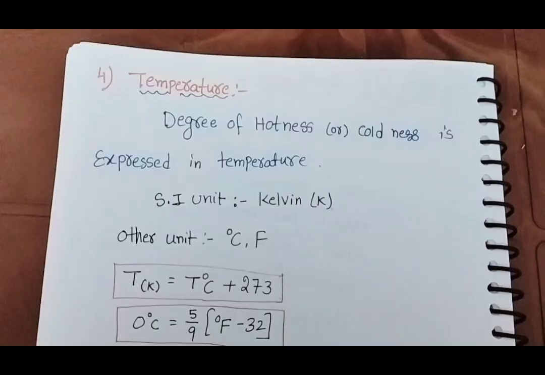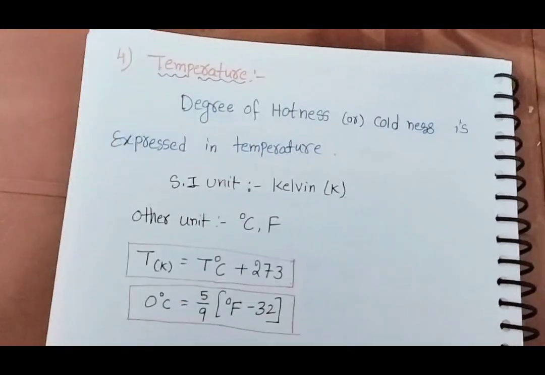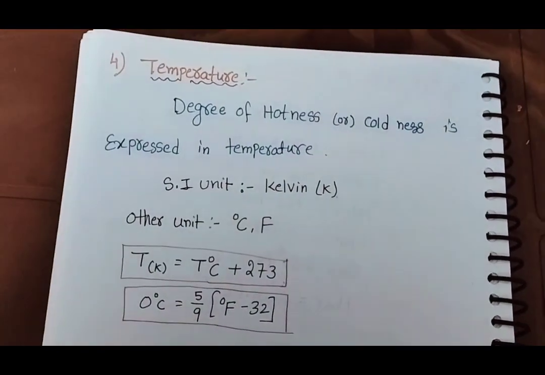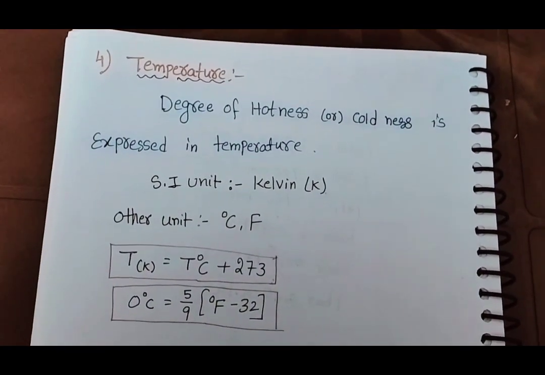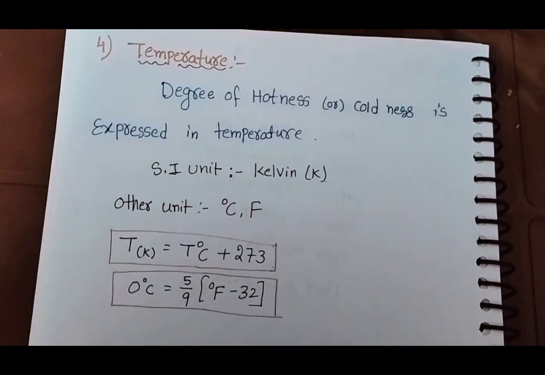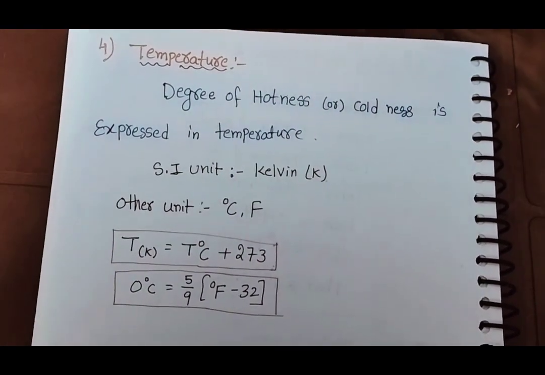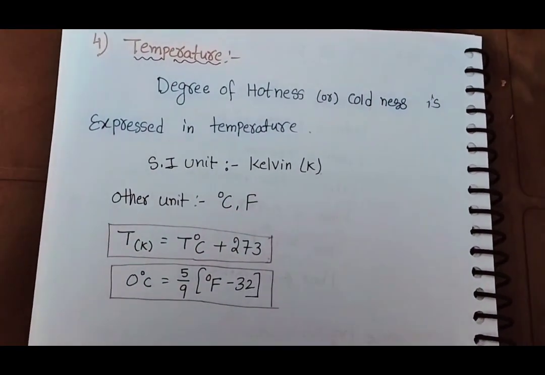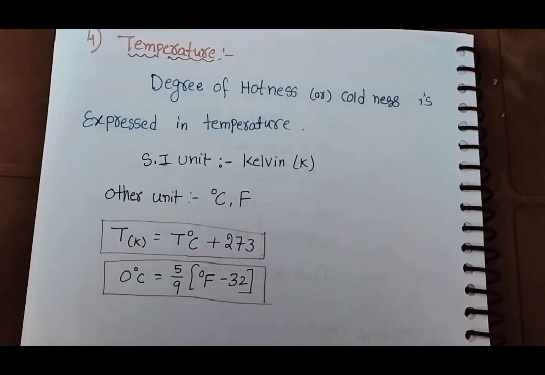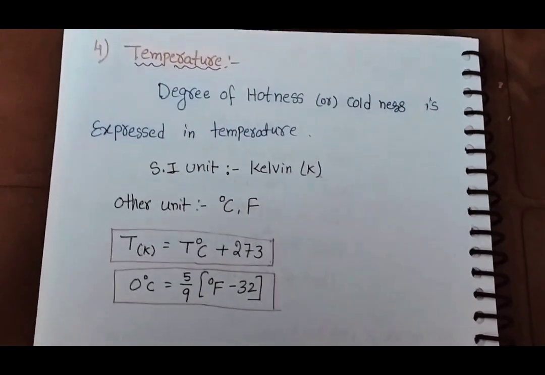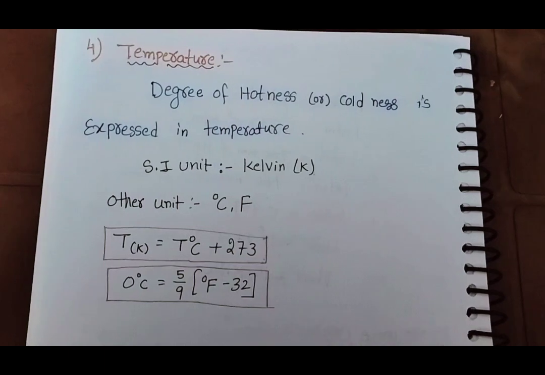Next variable is temperature. What is temperature? Degree of hotness or coldness is expressed in terms of temperature. The SI unit of temperature is Kelvin. Other units are Celsius and Fahrenheit. Generally in questions, they give the Kelvin only.